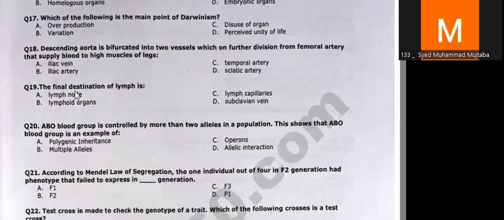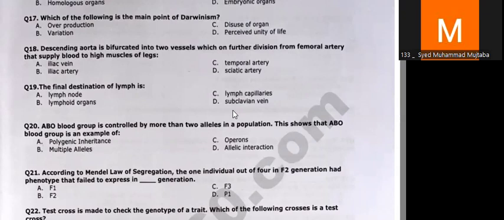Now, in question number 19, you need to know that the subclavian vein is the vein which collects the lymph from all across the body, from the head, the neck, the foot. All of the lymph first drains into the lymph nodes, and after going to the lymph nodes, the final destination of the lymph is the subclavian vein. And you need to know that the lymphatic system is as extensive as the circulatory system of the human body.